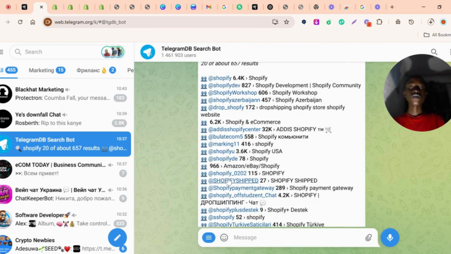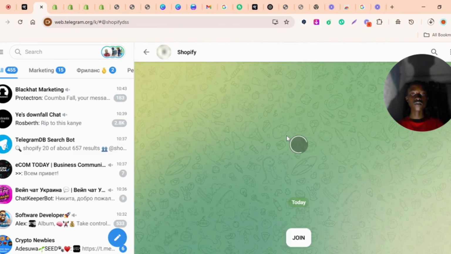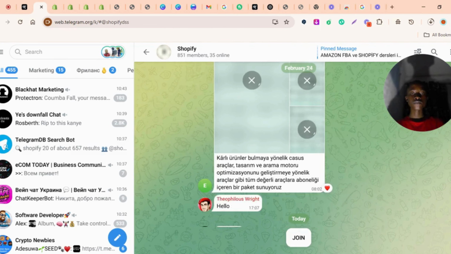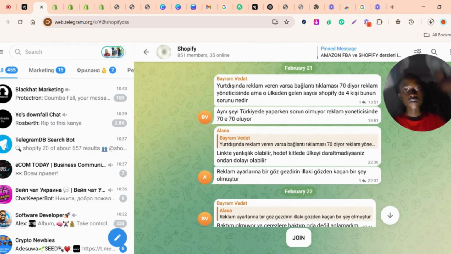Let's try one last group. Let's try Shopify DSS. This kind of group, I haven't even tried to translate it yet. Let me try to translate it now to see what they are saying.